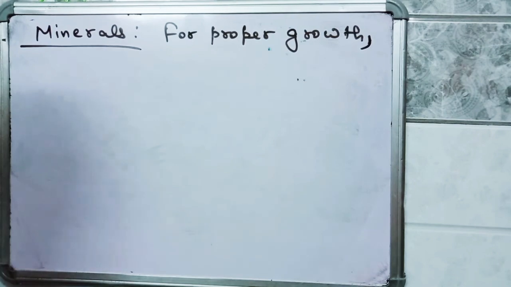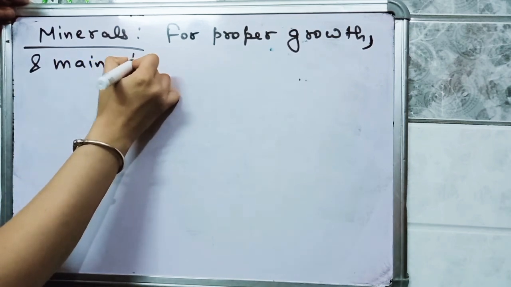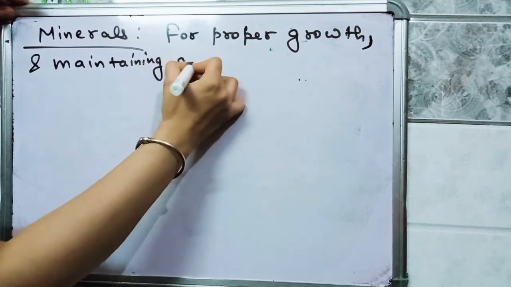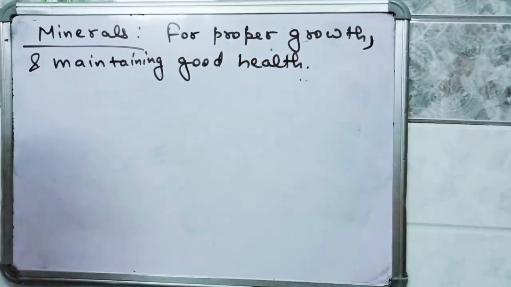Okay, minerals are required for proper growth and maintaining good health.